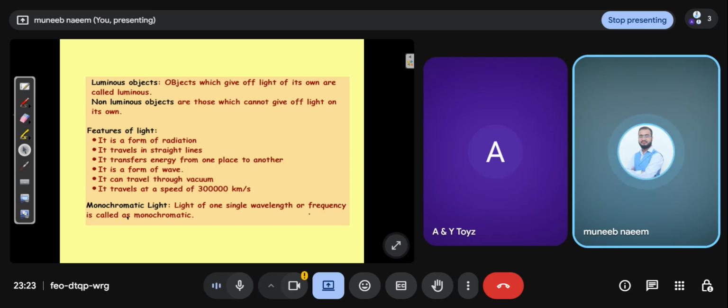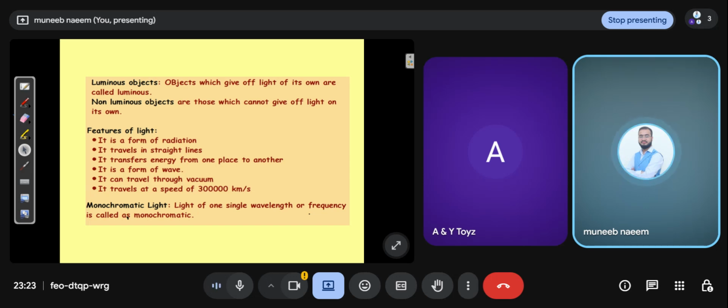Monochromatic light. What is monochromatic light? Light of one single wavelength or frequency is called monochromatic light. For example, if you have many lights and all of them have the same wavelength or frequency, you can say it is monochromatic light.